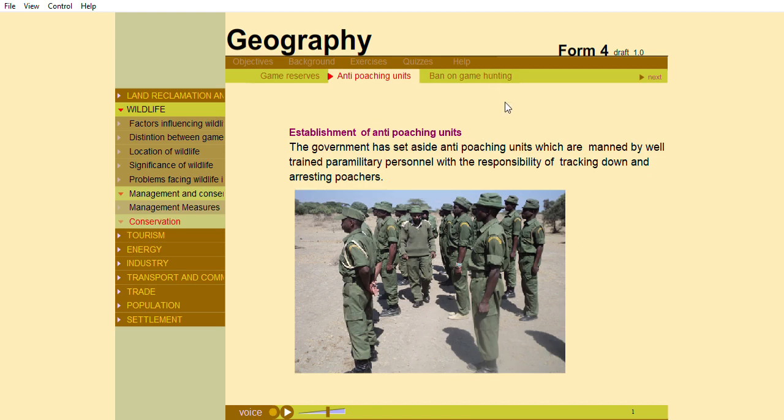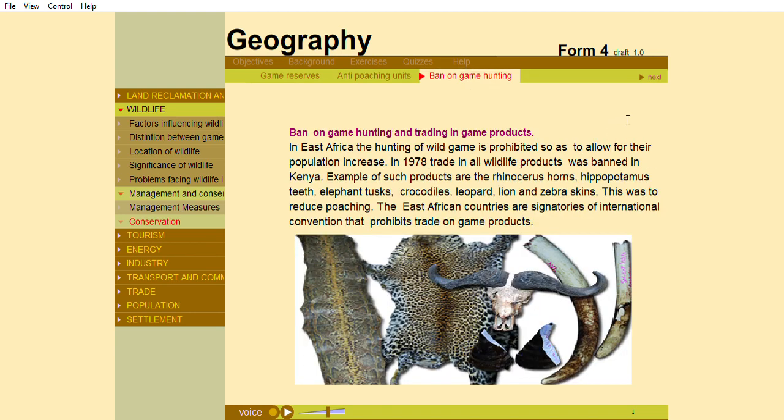Establishment of anti-poaching units. The government has set aside anti-poaching units which are manned by well-trained paramilitary personnel with the responsibility of tracking down and arresting poachers. Ban on game hunting and trading in game products. In East Africa, the hunting of wild game is prohibited so as to allow for their population increase. In 1978, trade of all wildlife products was banned in Kenya.